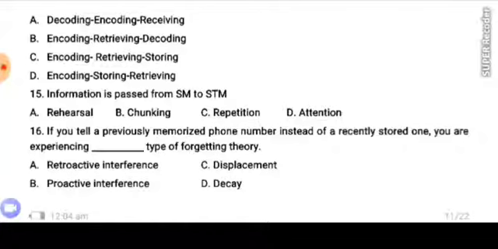Number 16. If you tell a previously memorized phone number instead of a recently stored one, you are experiencing dash type of forgetting theory. A. Retroactive interference type of forgetting theory. B. Proactive interference type of forgetting theory. C. Displacement type of forgetting theory. D. Decay type of forgetting theory.